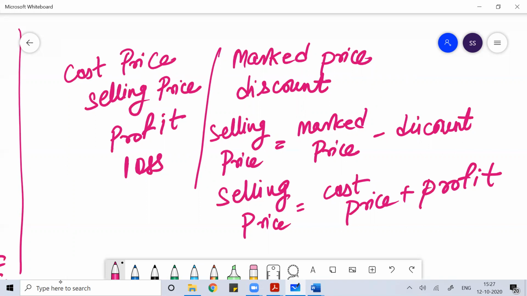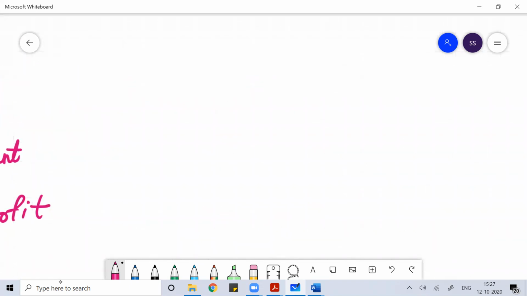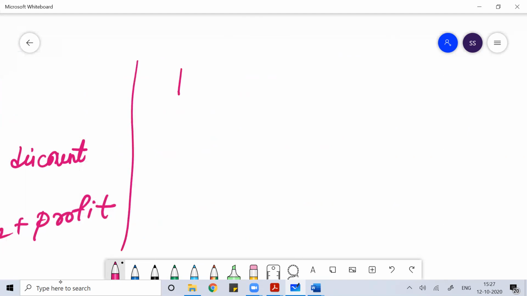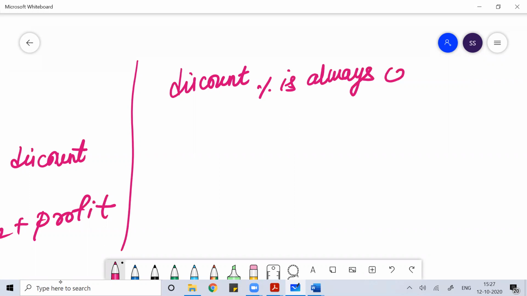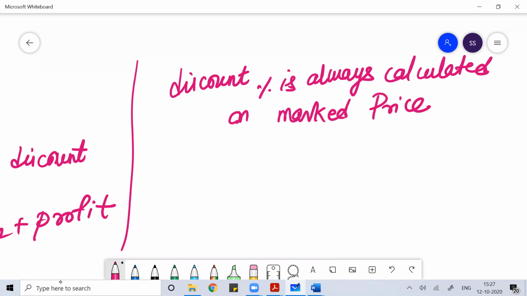Remember this relationship. Whenever you see discount, you should know the term discount percentage. Discount percentage is always calculated on marked price.